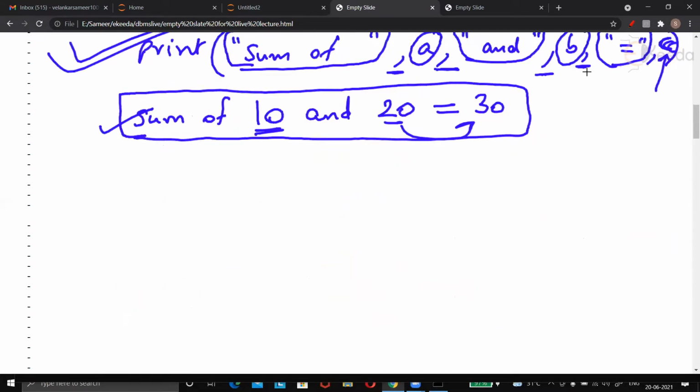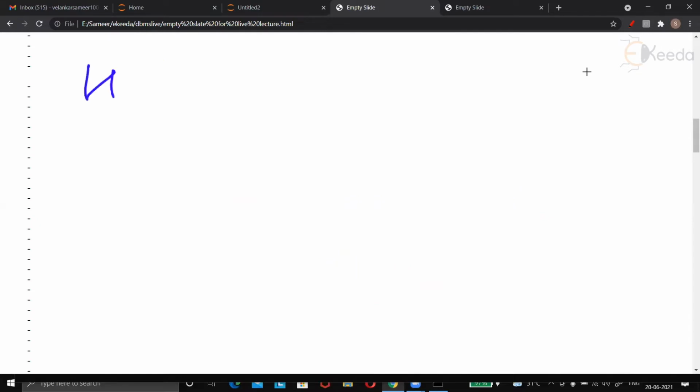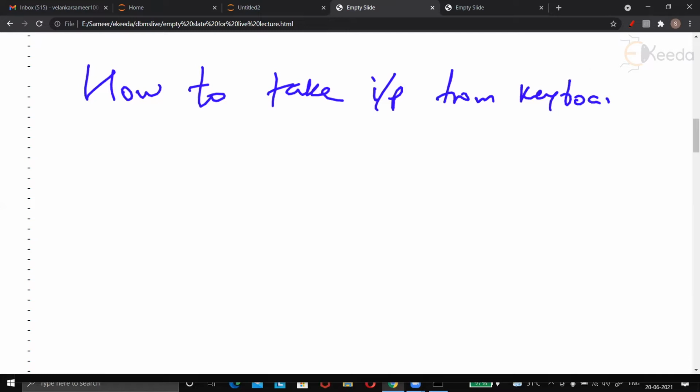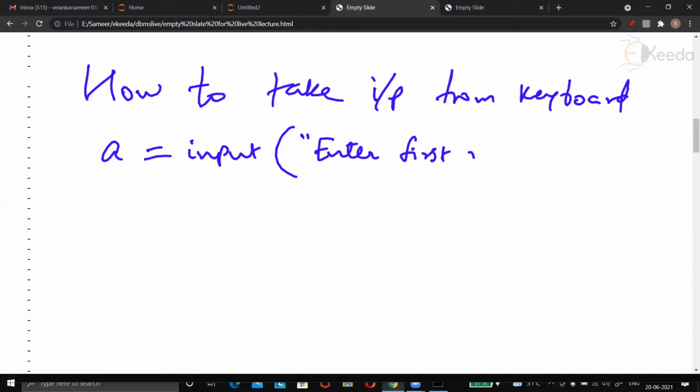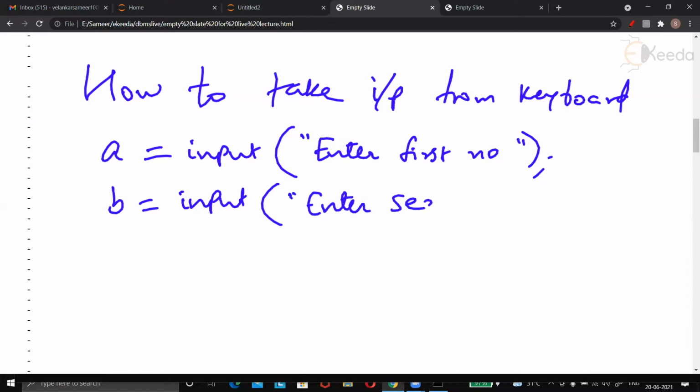Additionally, I taught how to take input from keyboard. Have a look at this code which we saw yesterday. A is equal to input, bracket. I hope you still remember the grammar. Enter first number. I'll write in short, enter first NO. Then B is equal to input, enter second number. Correct?